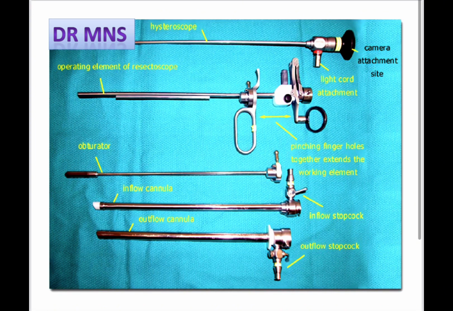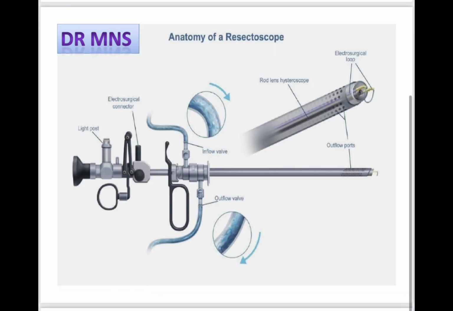As good practice, assembly and disassembly of the resectoscope is important. Now this is the assembled resectoscope, and it consists of the telescope, then the light port where we connect the light source, then the electrosurgical connector where the diathermy will be connected, then the inflow and outflow channel, then the rod and the working element, and at the end the loop. So these are the various parts of the resectoscope.